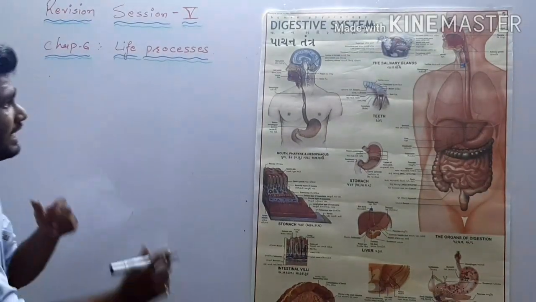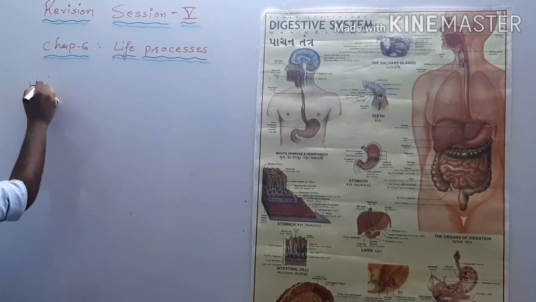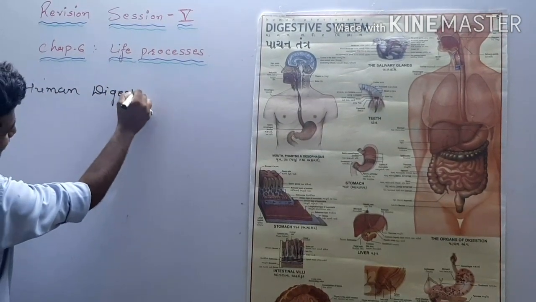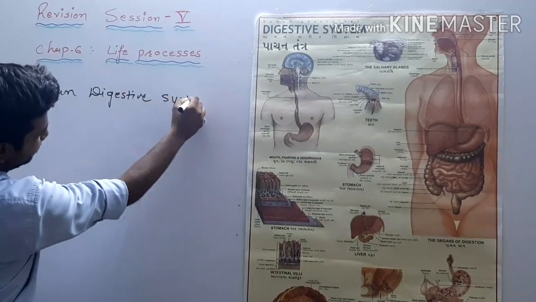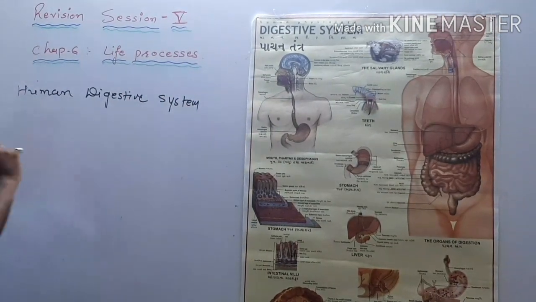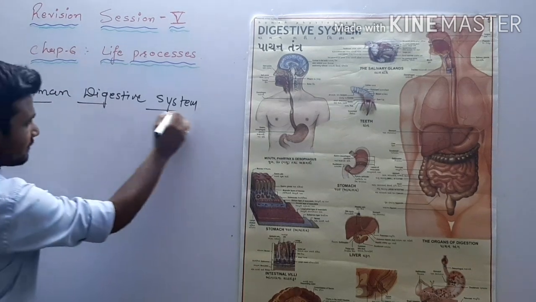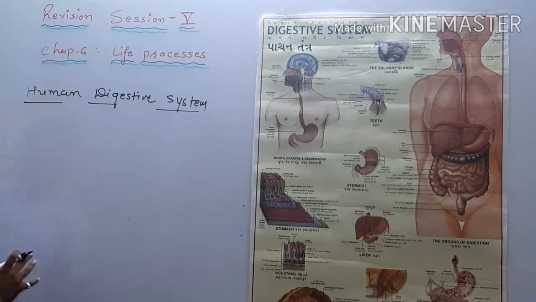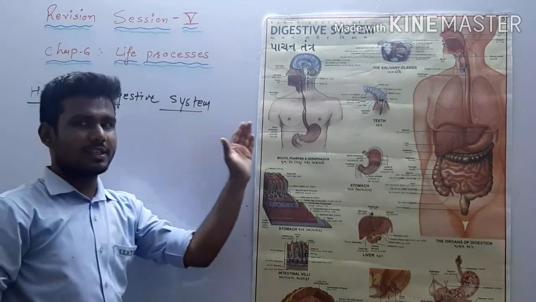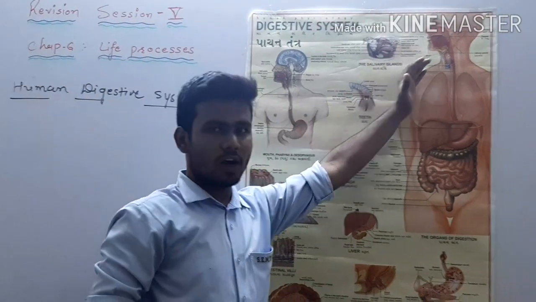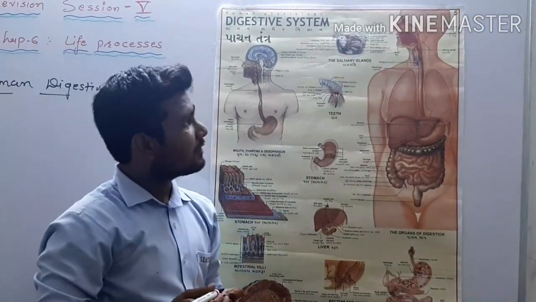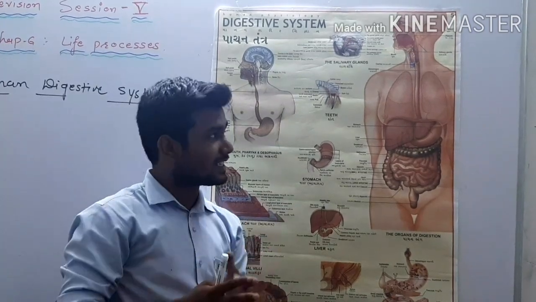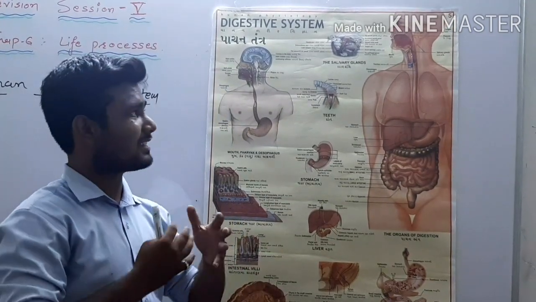Okay, students, now let's talk about human digestive system. That is most important question. Human digestive system. Right? First, we will have a glance on human digestive system. Then we will try to maintain its main keywords here. Right now, here you can see I am having a picture of human digestive system. Right, from where our human digestive system starts. Already we have discussed it in detail in our previous videos, but just these are our points.